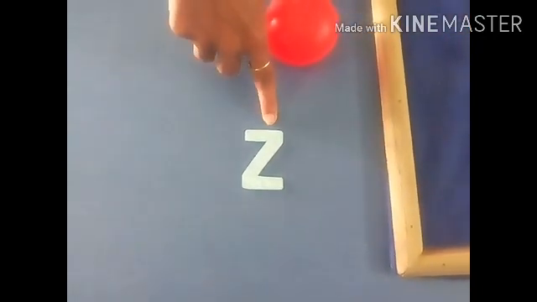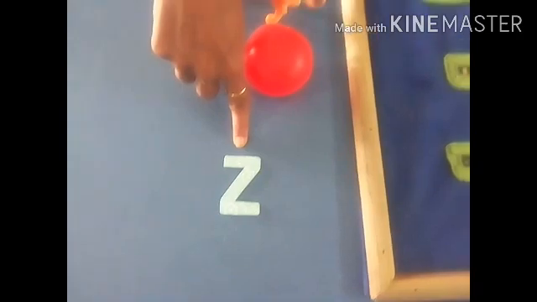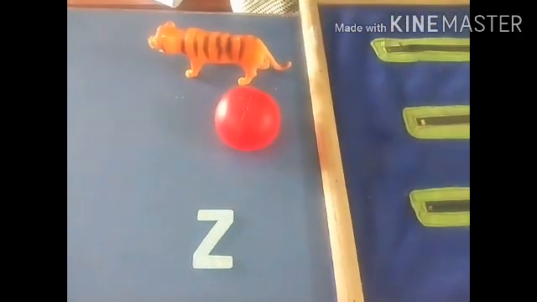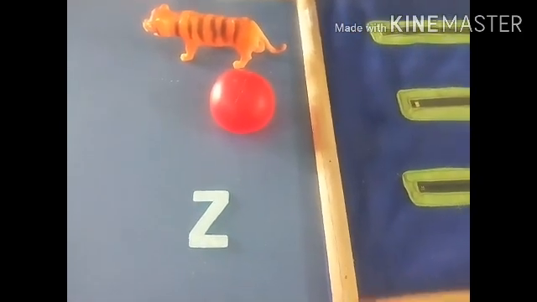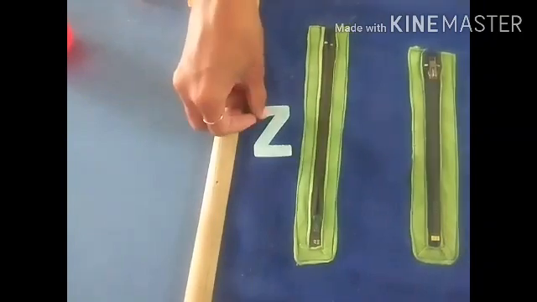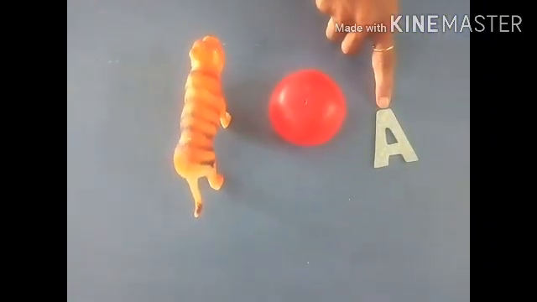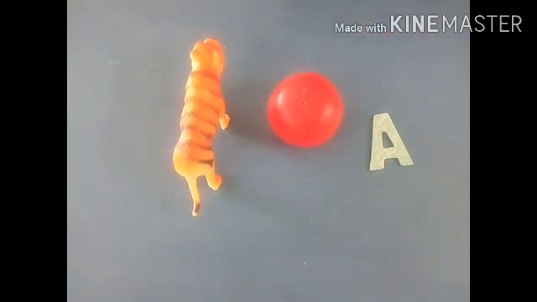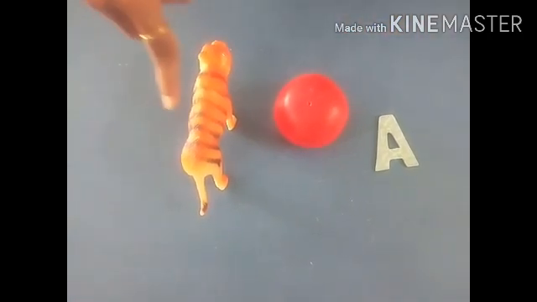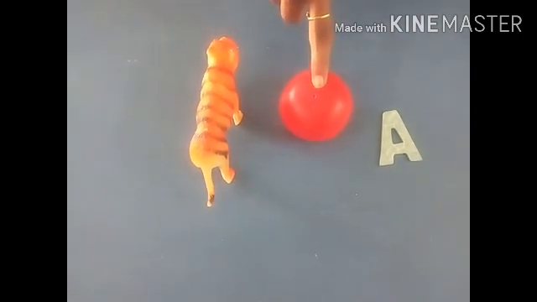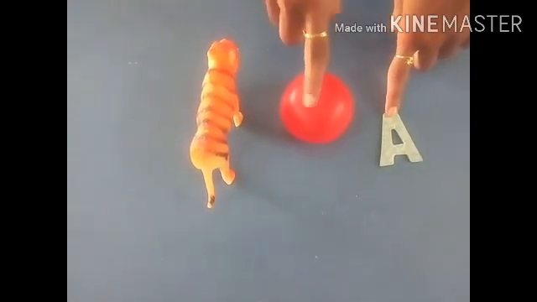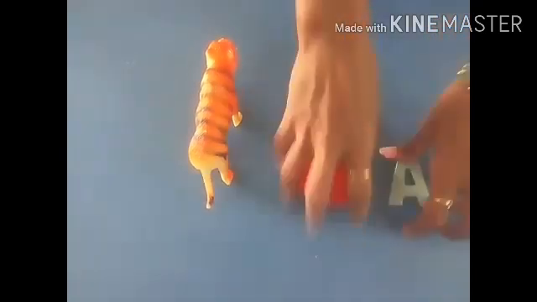Which letter is this? Z. Z for zip. Where is zip? This is zip? No. Is this zip? Yes. So Z for zip. Which letter is this? A. A for apple. Where is apple? Is this apple? No. This is apple? Yes. So A for apple.